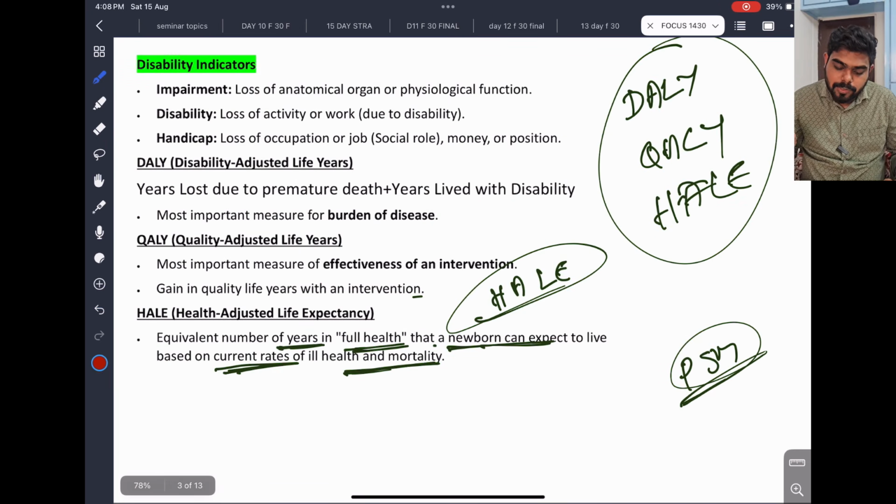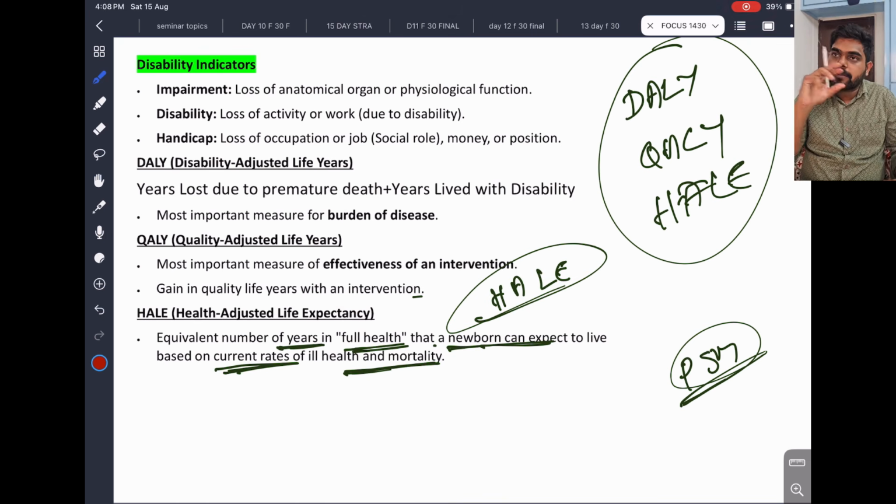They will have a simple one-line question, a simple example. A person got an accident or a person got some disease. They do an intervention. Because of the intervention, he improved by some years. What is that? So intervention and improvement, it is quality.